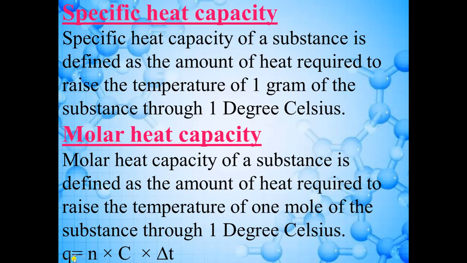So we can write this Q is equal to n into C into delta T. Here Q is the amount of heat required to change the temperature, n is the number of moles of the substance, C is the heat capacity, and delta T is change in temperature. You will use this formula in the numericals. NCERT exercise question number 9 is based on this formula.